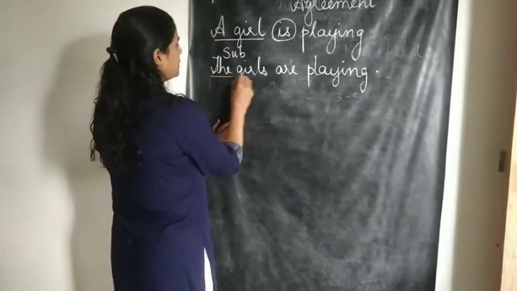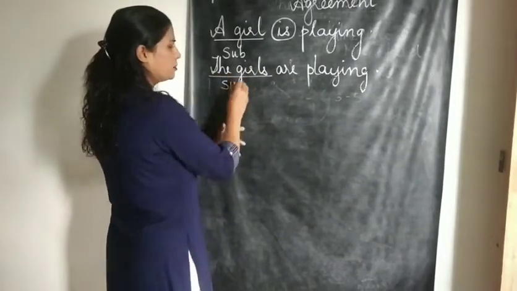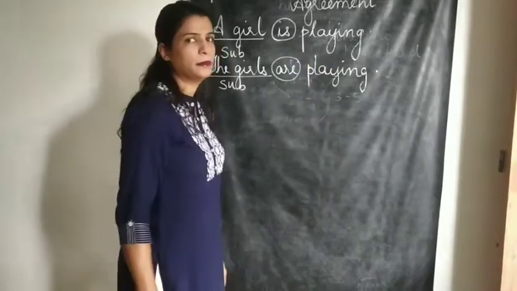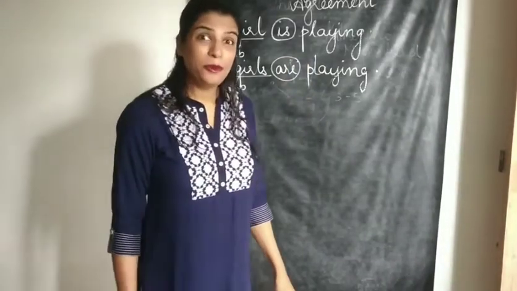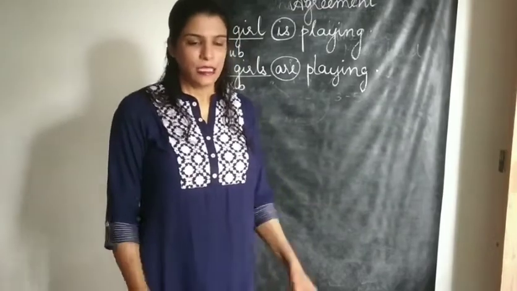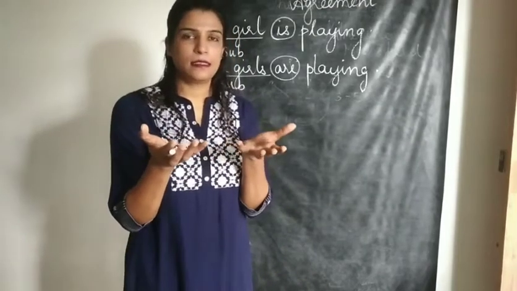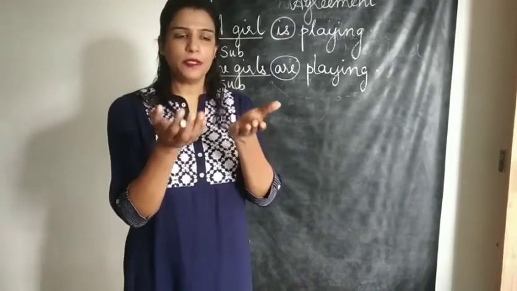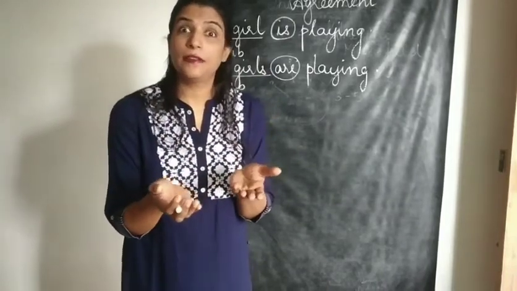Now my subject is the girls. I am giving you information about many girls. What effect did it have on the verb? It changed to plural as well. So the fine balance of the verb and the subject comes under the category of grammar, subject and verb agreement.